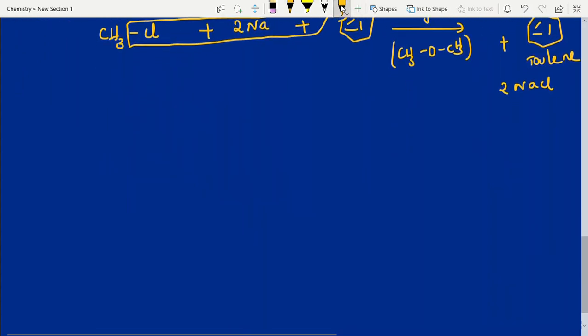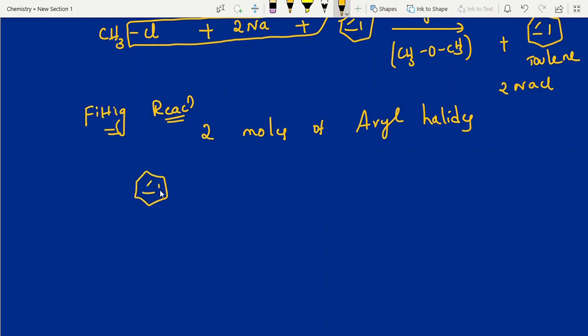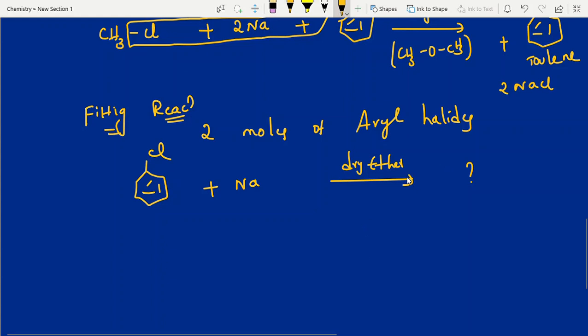Next one, Fittig reaction. Fittig reaction means 2 moles of aryl halide. So now you can take aryl halide, 2 moles. This is Cl. Just they will mention sodium metal, dry ether. If they mention a question like this, you have to identify what reaction this is. They have not given 2 moles, but you have to imagine it is 2 moles. Just they will mention like this. And then what is the answer?